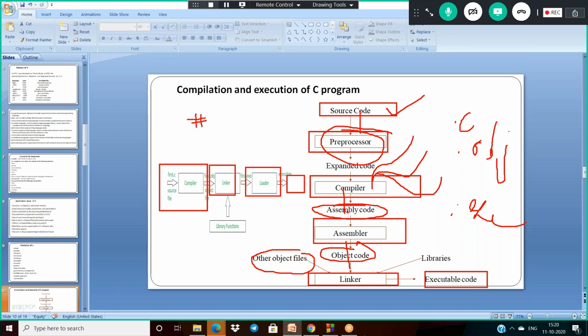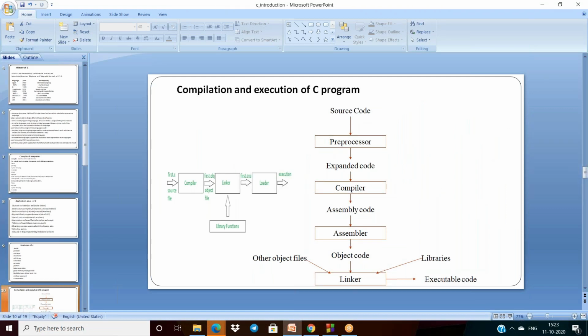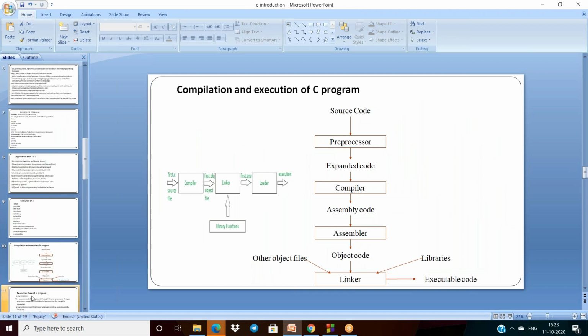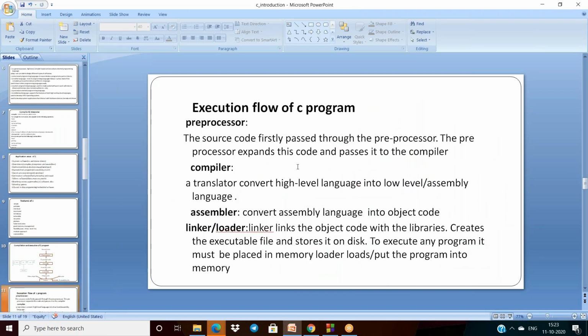Then you will get some object code, and this object code and some library functions are given to the linker, and it will generate the .exe file, which is given to the loader, and it will get the expected output. The expected output will come, and this is the execution flow of a C program here. See, so